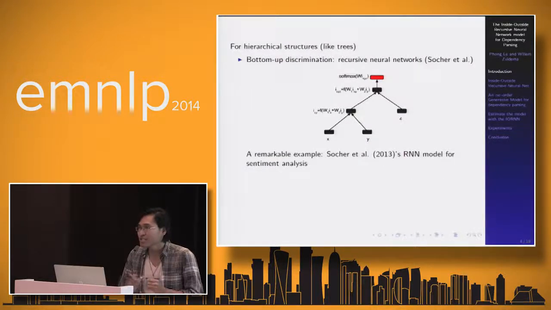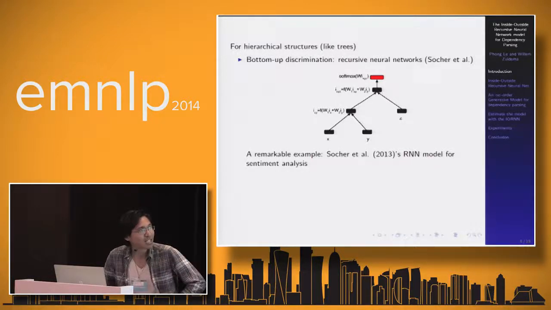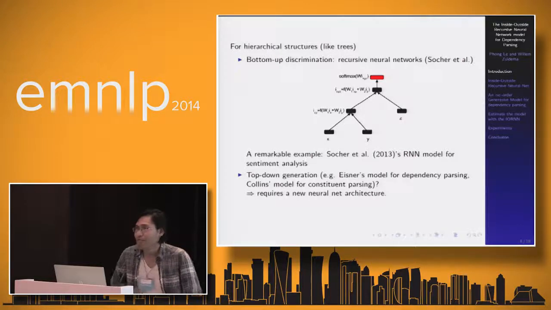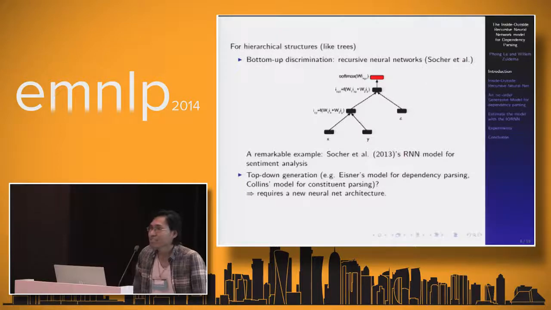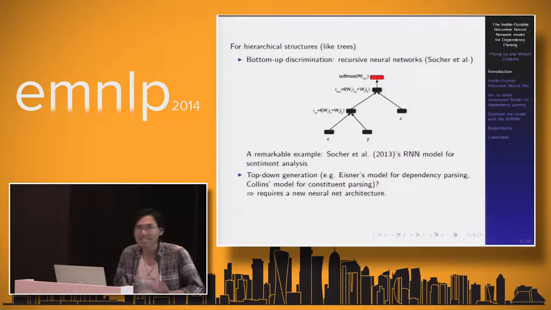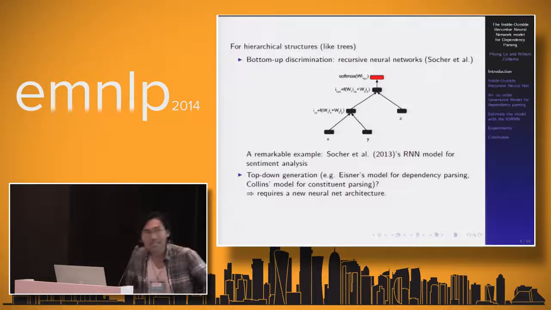And for hierarchical structures like trees, there are two challenges. The first one is bottom-up discrimination, and Socher and colleagues at Stanford proposed the recursive network architecture. A remarkable example is their neural network tensor model, which is now nearly the state-of-the-art model for sentiment analysis. However, for the second problem, top-down generation, for example Eisner's model for dependency parsing and Collins' model for constituent parsing, to our knowledge there is no existing neural network architecture that can process top-down. So this is the start of our work.